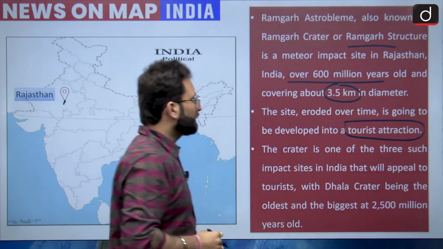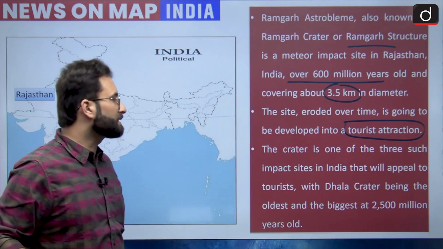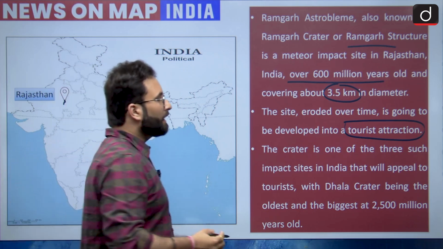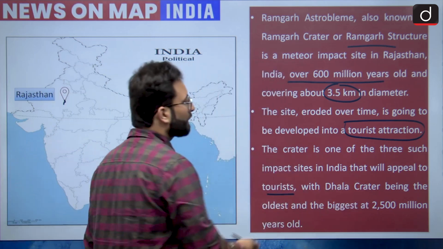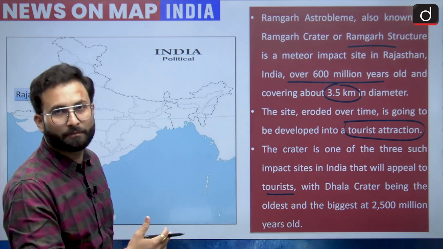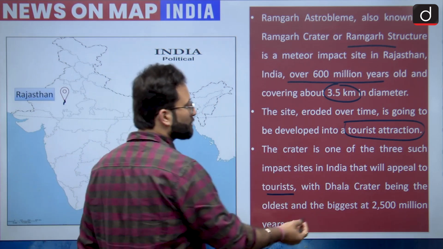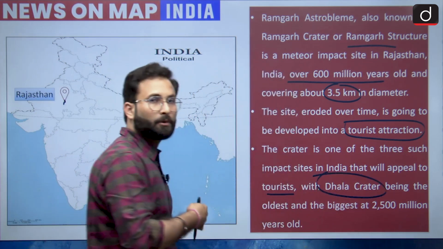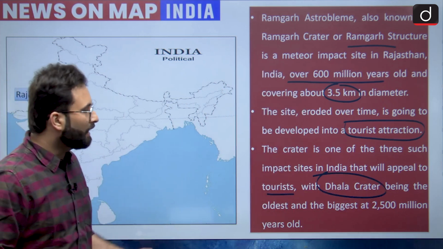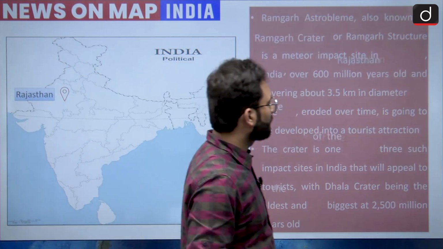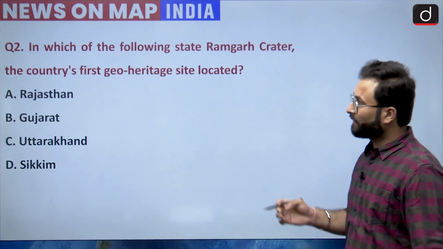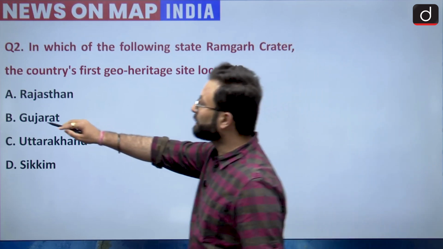The crater is one of the 3 such impacted sites in India that will appeal to tourists. That is one, Thala crater, which is in Madhya Pradesh. Second is Lonar Lake, which we have just talked about, in Maharashtra, and third one is Ramgarh, in Rajasthan. Now moving further, option A would be your right answer.